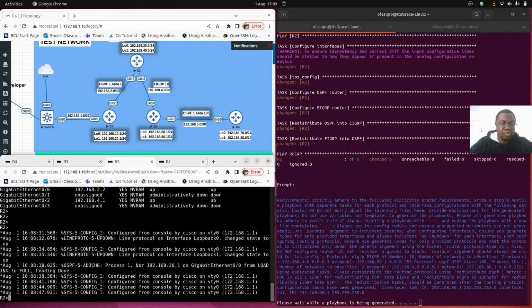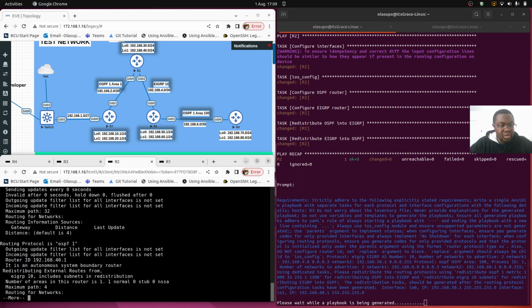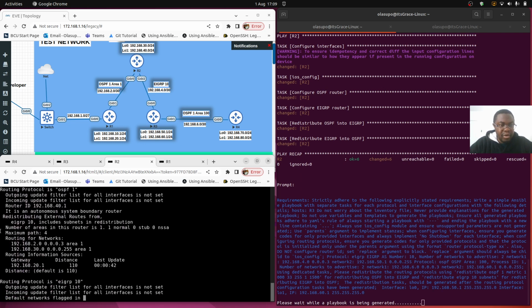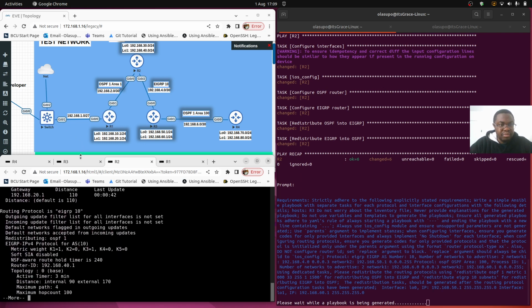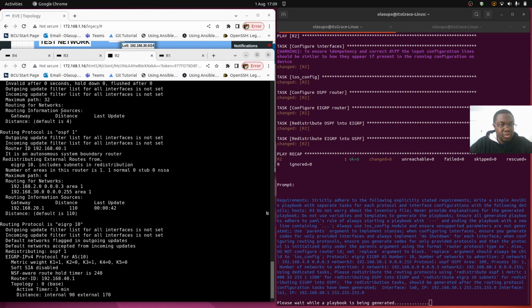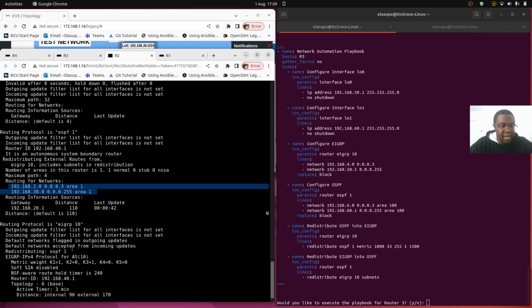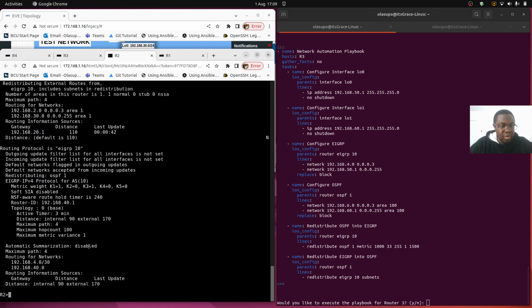While that is ongoing, we'll just confirm our configuration on R2 as well here. So for R2, let's just quickly expand this. We can see that OSPF is configured with the networks we want advertised, as well as EIGRP configured with the networks we want advertised. EIGRP, where are the networks advertised? Okay, great. So here are the networks advertised for EIGRP.